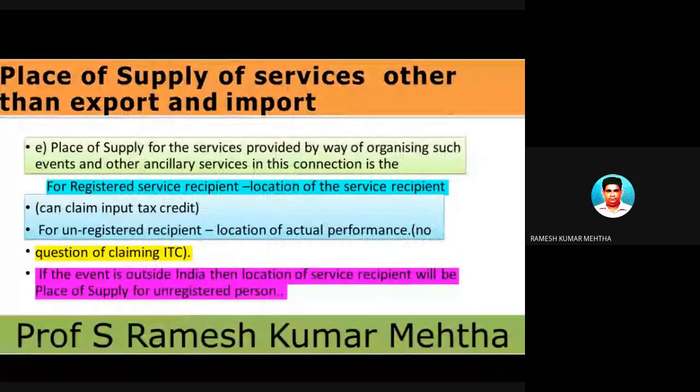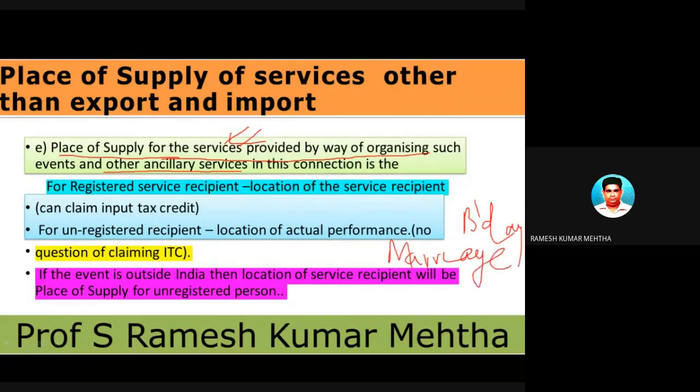Another example, another situation we will take. Place of supply for the services provided by way of organizing such events and other ancillary services. Okay, I'm going to give a small example as far as this one is concerned. For example, now there is a birthday party, or a marriage taking place at a particular lawn. Okay, so organizing such an event and ancillary services.